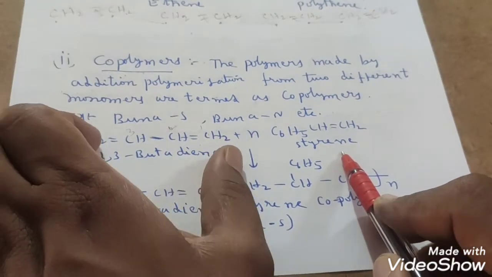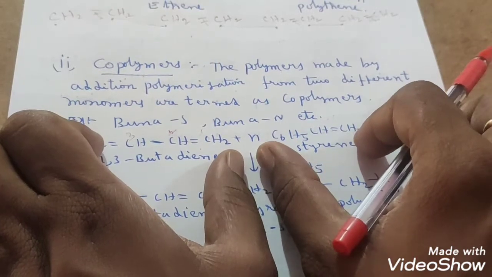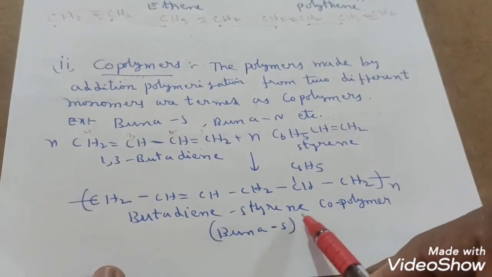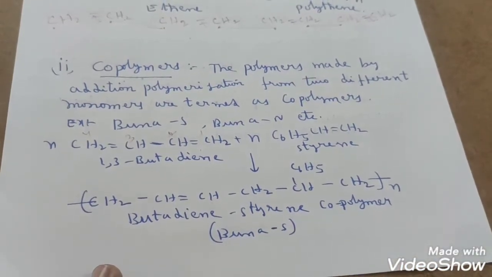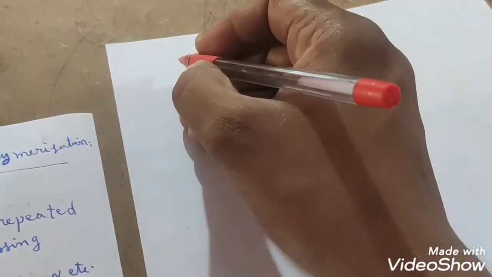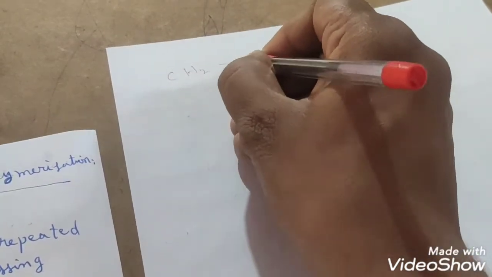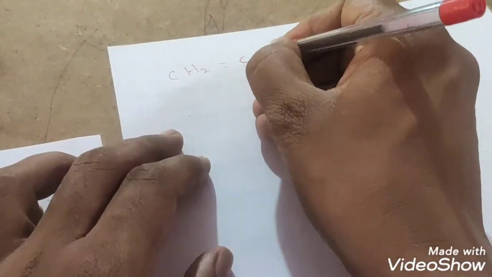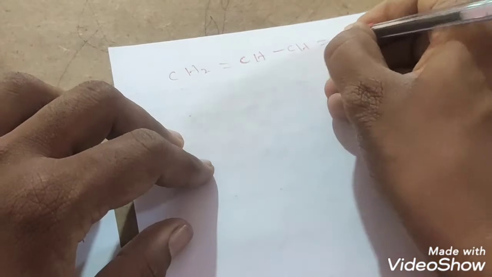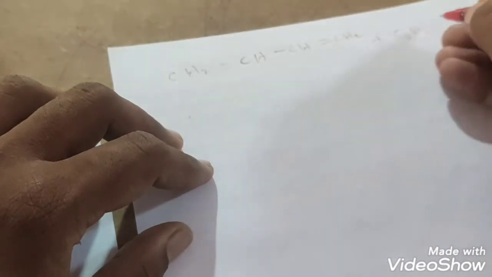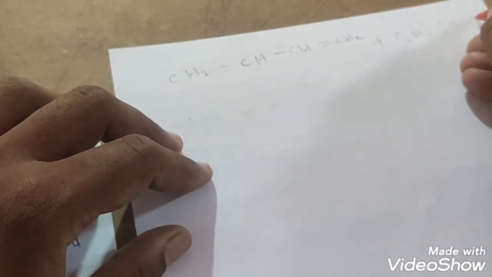So n molecules of 1,3 butadiene and n molecules of styrene will join, will polymerize and produce Buna-S, that is butadiene styrene copolymer. So how do we get this copolymer? We will see that now. You take first 1,3 butadiene, that is CH2 double bond CH, CH double bond CH2, I have taken, plus styrene, C6H5 CH double bond CH2, right?